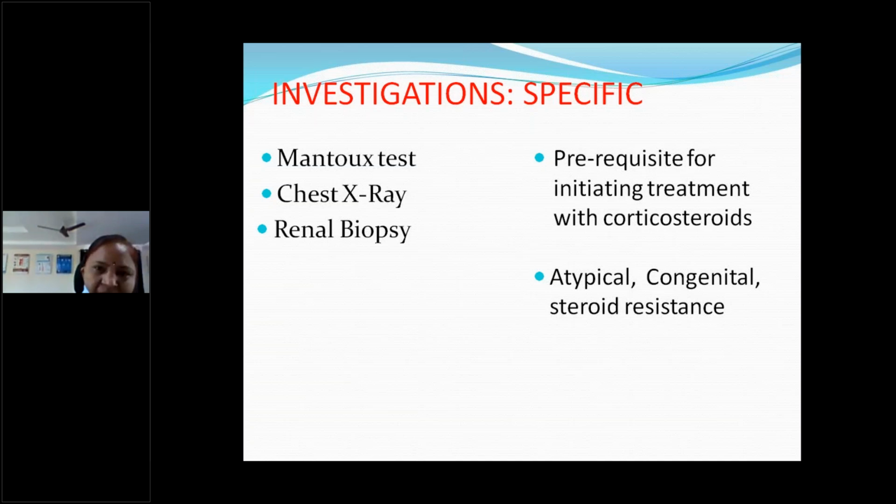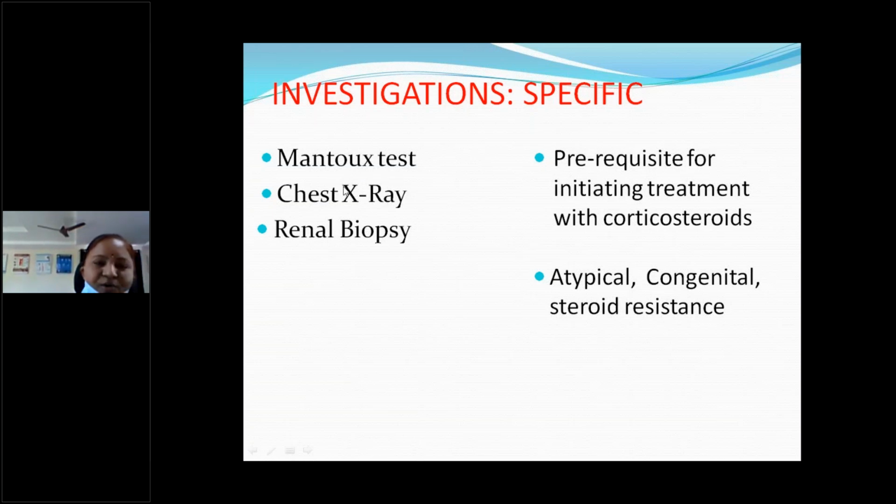Other specific tests: for every nephrotic syndrome child, we have to do the Mantoux test before diagnosing and treatment. Why do we have to do the Mantoux test, especially in the first episode? There may be underlying tuberculosis. If you start treatment, what is the drug of choice for nephrotic syndrome? What is the drug we will use? Prednisolone is the drug of choice. Okay, so prednisolone is the drug of choice.